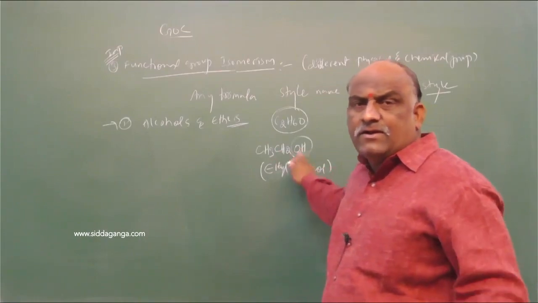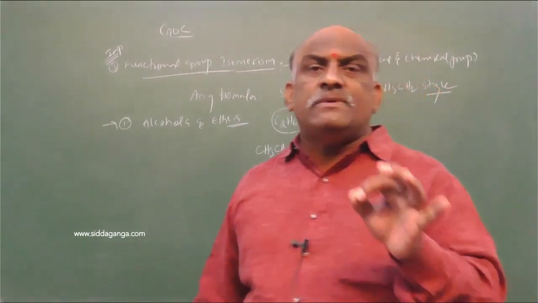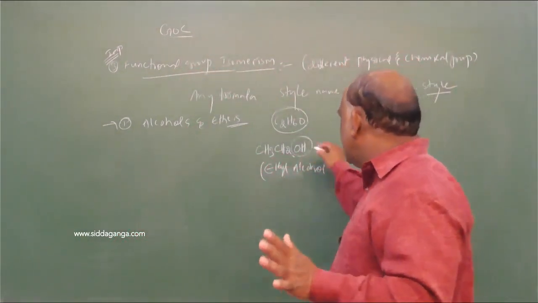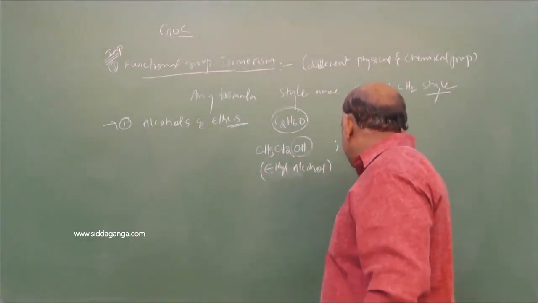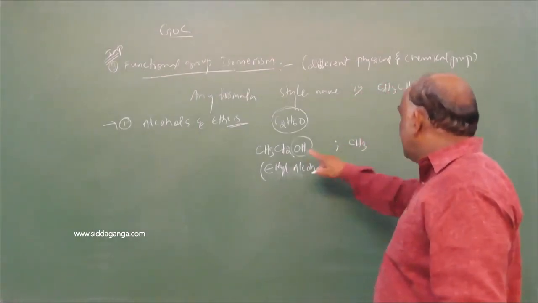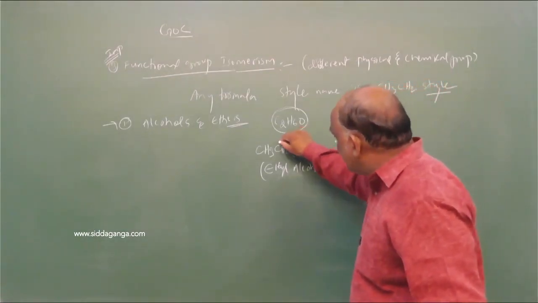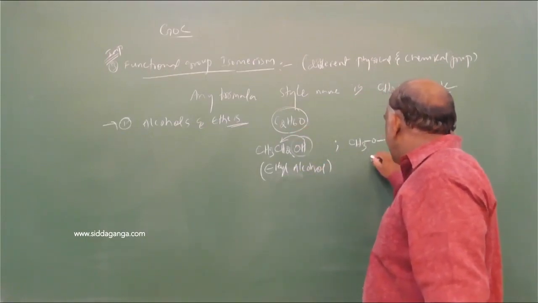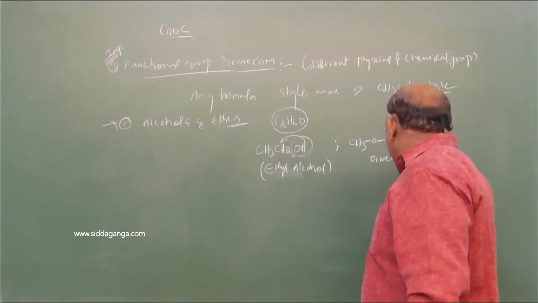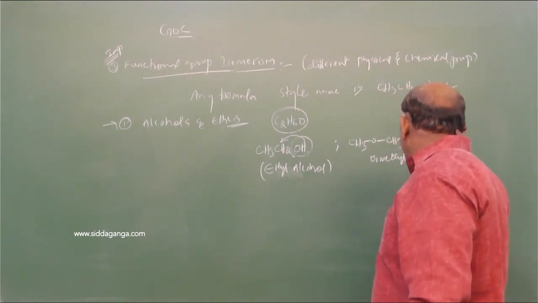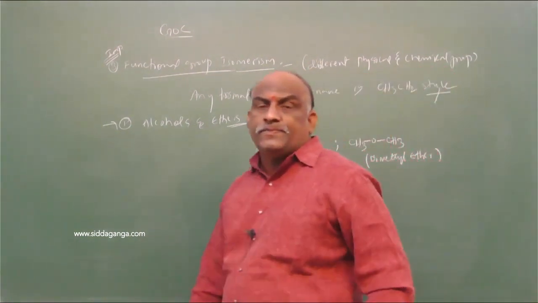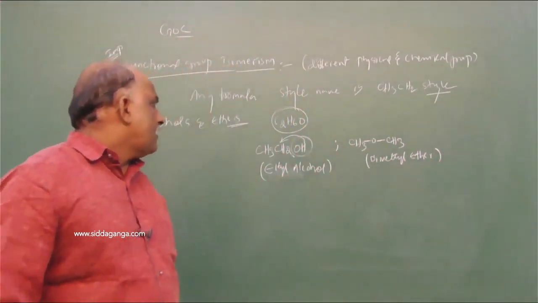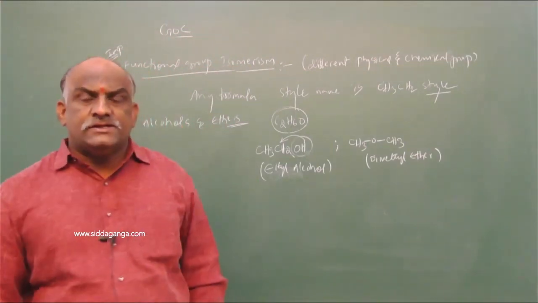What is left here? Oxygen is left. That oxygen is placed between the two groups. So here we should write like this: CH3, CH3, O. The H from the CH2 you should add here. So this is called dimethyl ether. Clear? So dimethyl ether and ethyl alcohol are the functional group isomers.